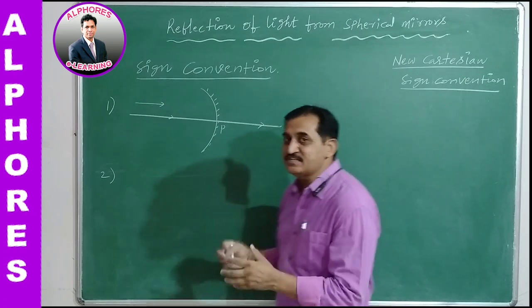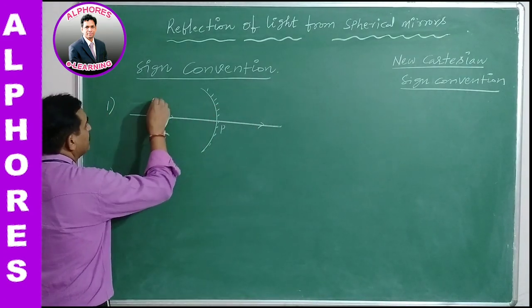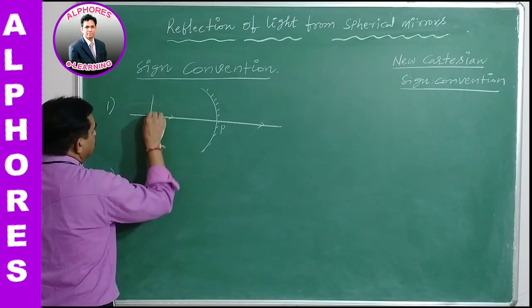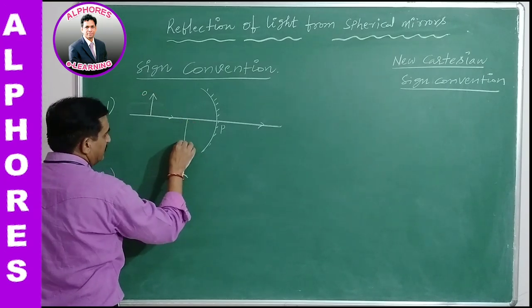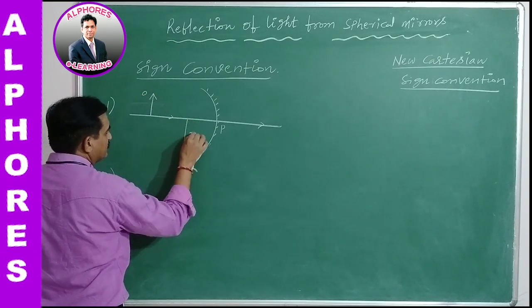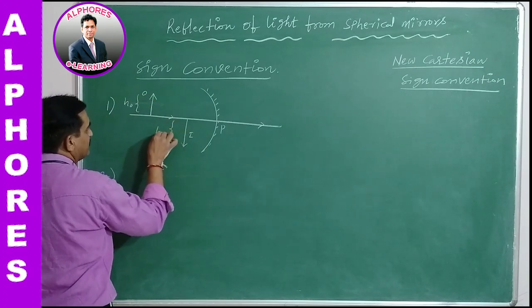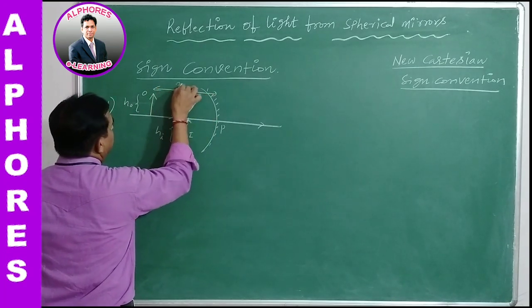Now in such a case, object distance, I will show in this diagram. Suppose the object is kept somewhere here. This is the object and the image is formed over here. This is the image. Height of the object h0, height of the image hi. So this is u, the object distance.